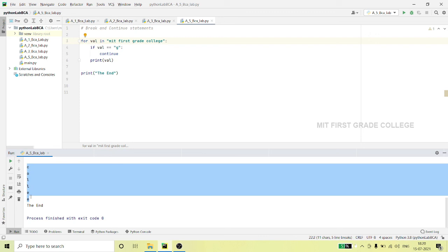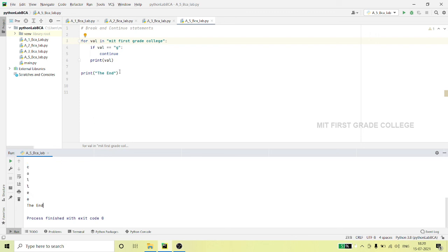Whenever it matches g, after skipping it will continue with the loop. It doesn't come out like break; it will continue till the end of the string. So wherever it is matching g, it is not printing. At last it is printing the end. So this is how continue works.